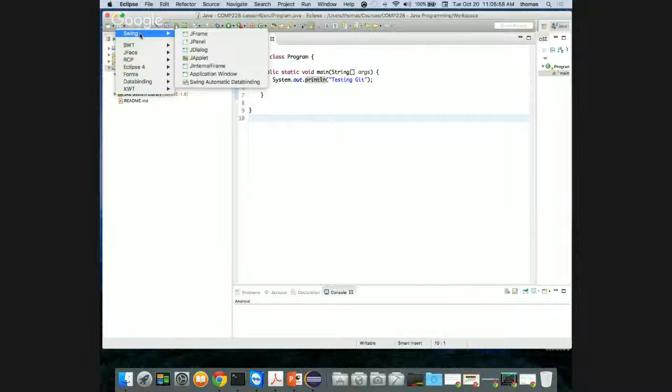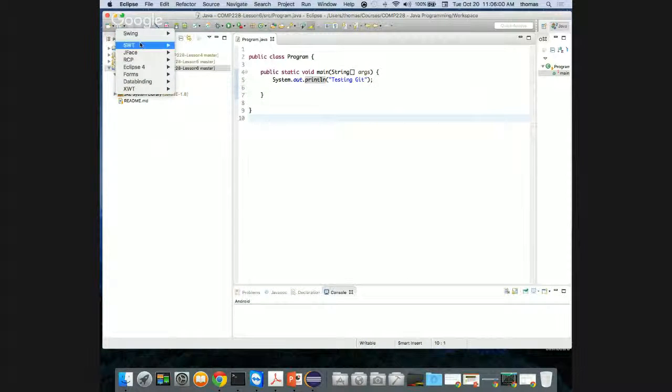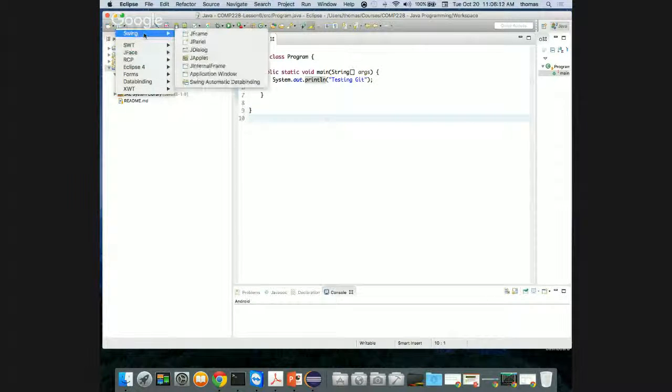But if you notice what I have here, I can add in different Swing components, SWT components, which is a heavier component, JFace, different Eclipse forms, data binding, and Swing, right? So how do I get that? That's the first thing you need to ask. If I add a Swing component, I want to add a JFrame, or I want to add a JPanel, or something like that. By the way, these are the different structures we're going to be talking about over the course of the next couple of weeks.